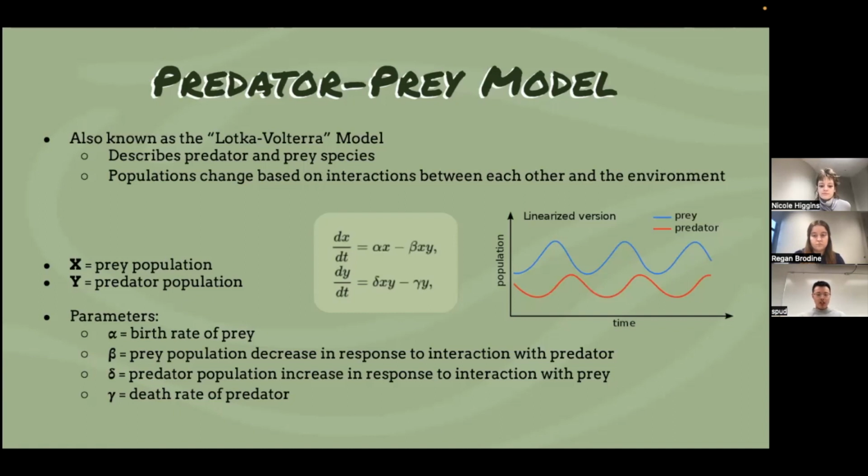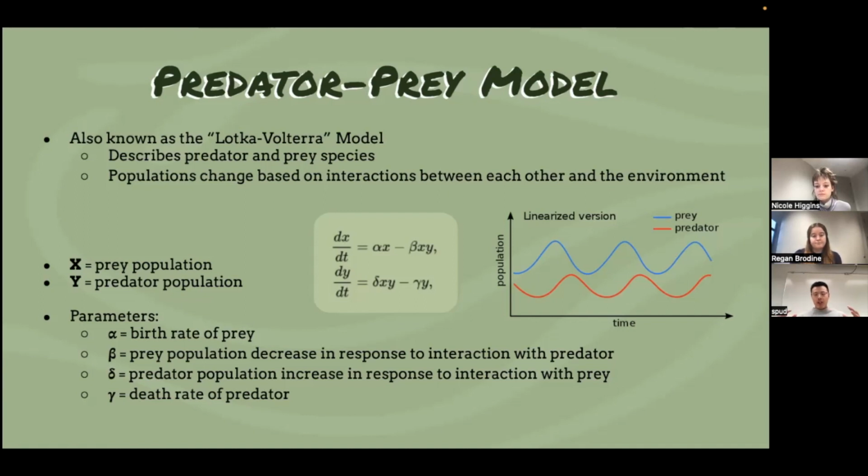The parameter alpha is the birth rate of the prey. So when alpha is big, the prey increase dramatically. Beta is the prey population decrease in response to interaction with predators. So if there is more interaction between prey and predator, the predator will eat more prey, so the prey population will decrease a lot. Gamma is the predator population increase in response to interaction with prey. So if the predator eats more prey, their population could increase. And the last one is the death rate of the predator. So if the death rate is really high, the population of predators will decrease.